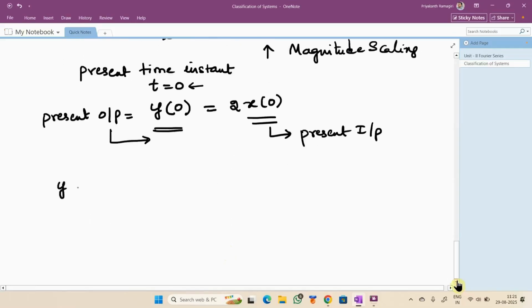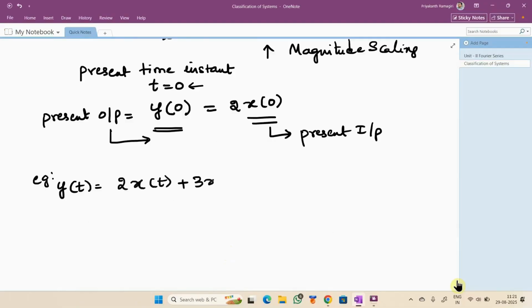I'll go for another example. Second example: y of t equal to 2 times x of t plus 3 times x of t minus 1. You observe some change for the system, right? What change do you observe?